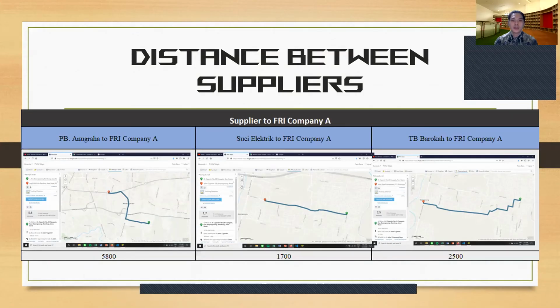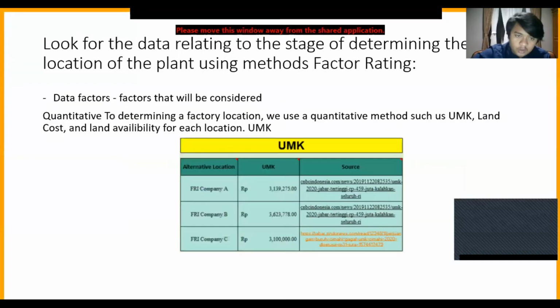This is the distance between the suppliers and the company's warehouse. The first, PB Anugrah to the company warehouse, is 5,800 meters, and the second, Suci Electric to the company warehouse, is 1,700 meters, and the last, TB Baroka to the company warehouse, is 2,500 meters.